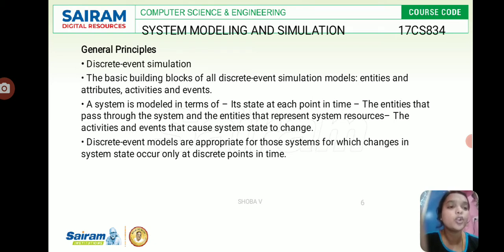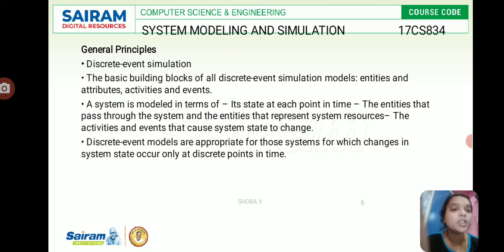This is the system environment we already discussed, and discrete event models are appropriate for those systems for which changes in system state occur only at discrete points in time. Discrete points in time, in the sense of a bank: from 9 to 4 p.m. customers can arrive at the bank at any time, and the service time will vary, as the service is given to the customers in a random way at that particular point in time.